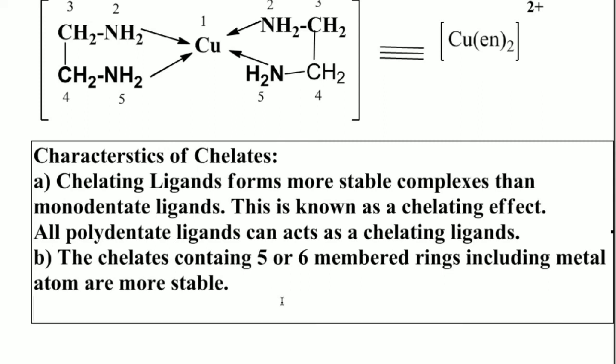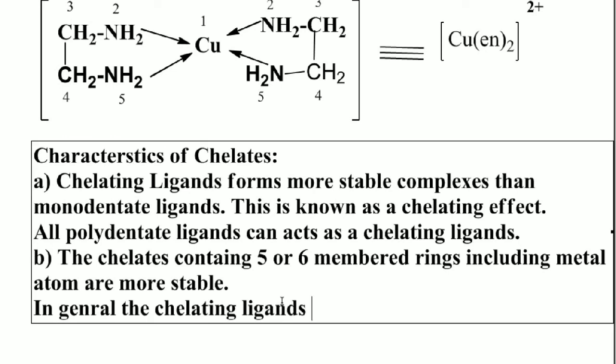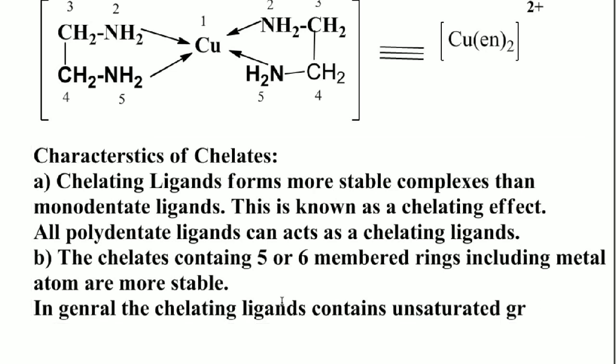Similarly students, in general the chelating ligands which contain unsaturated groups, that means double bonds, form six-membered stable complexes.